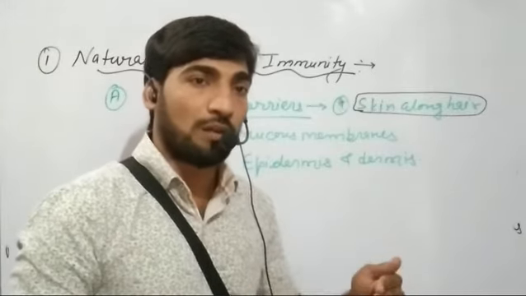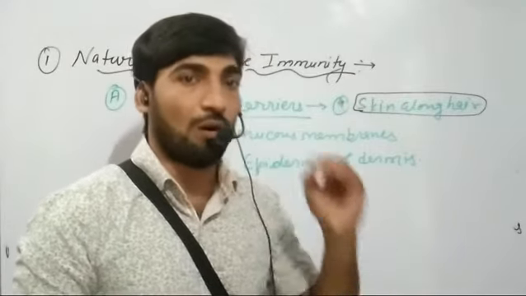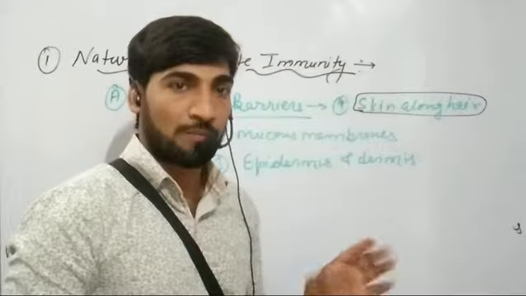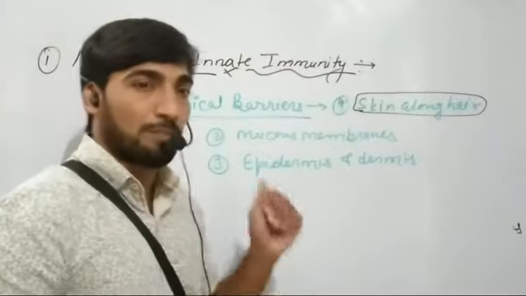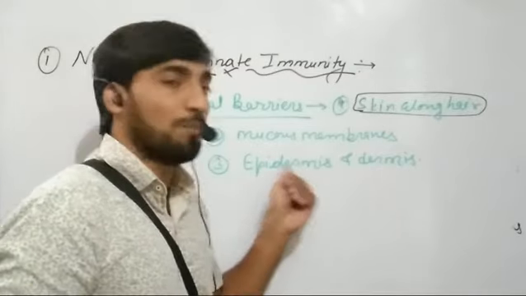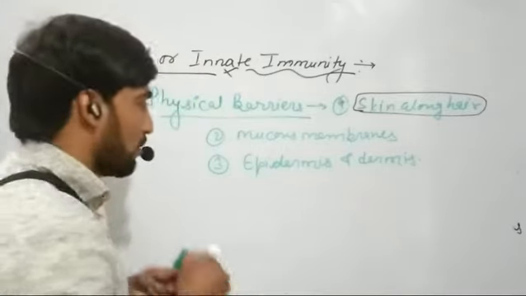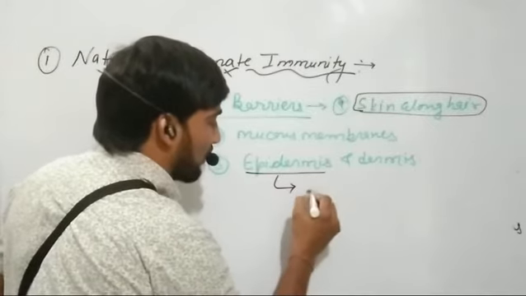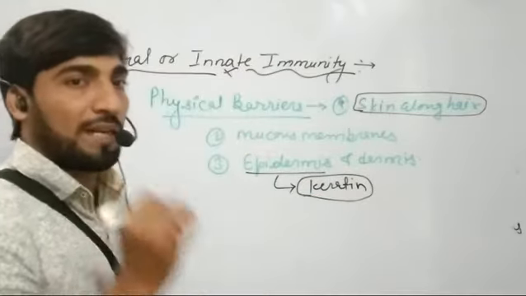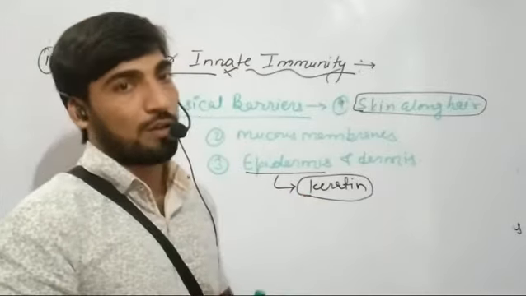So they are continuously formed, and when they get renewed at that time, they are also responsible for the removing of pathogens which are entrapped on the surface of these mucosa membranes. Third, that is epidermis and dermis. This epidermis, which is the outermost layer, contains some hydrolytic proteins such as keratin, and this keratin protein cannot be penetrated by the pathogens. So it also prevents the entry of pathogens in our body.